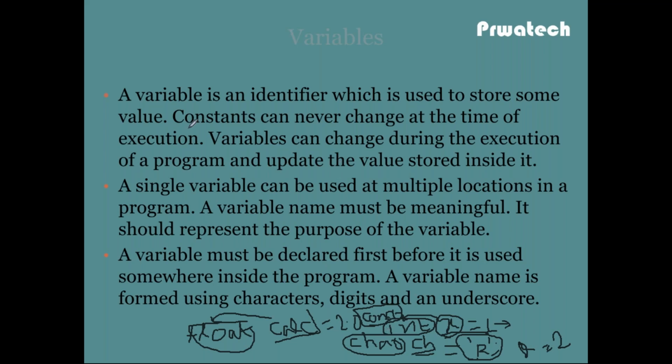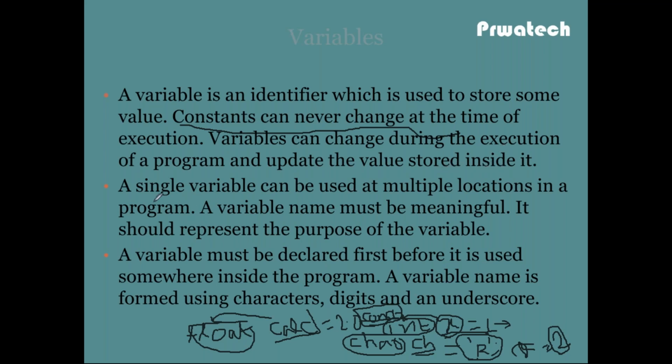That means constants can never change at the time of execution, but variables can change during the execution of a program and update the value stored inside it. So if it is not constant, I initialize x equal to 1, then somewhere I change x equal to 1 to x equal to 2. Now 2 is the updated value of x. That's this line: the variable can change during the execution of a program and update the value stored inside it.